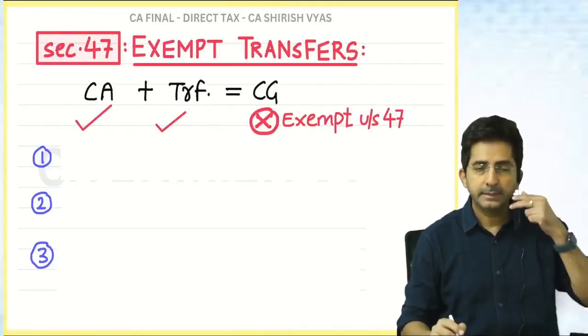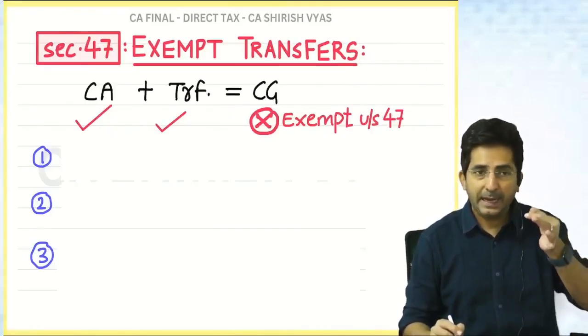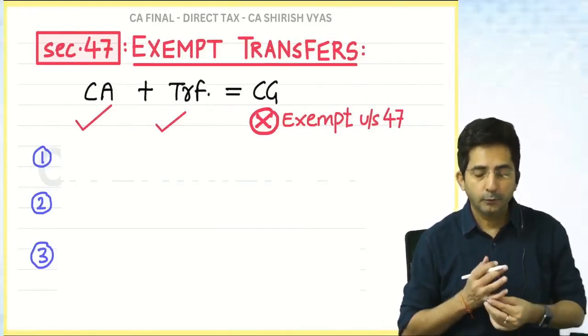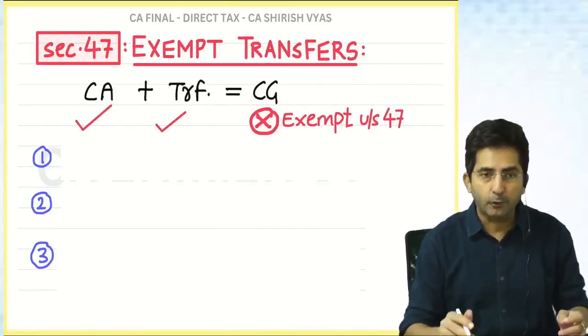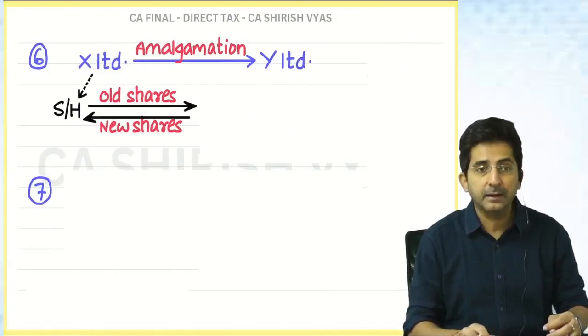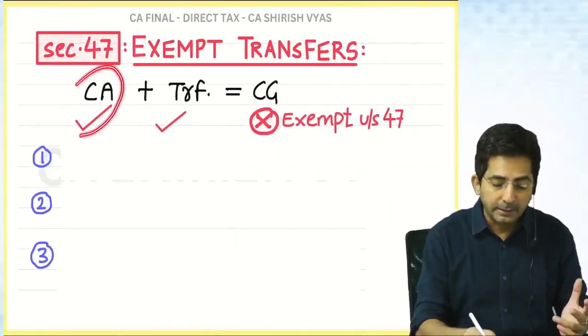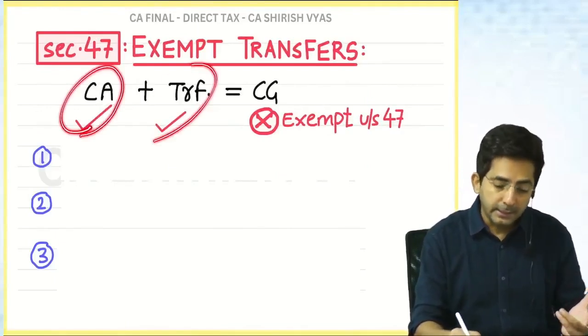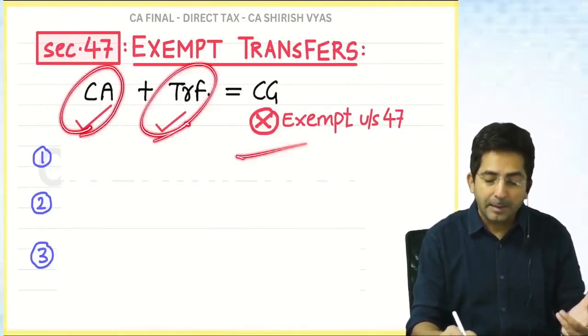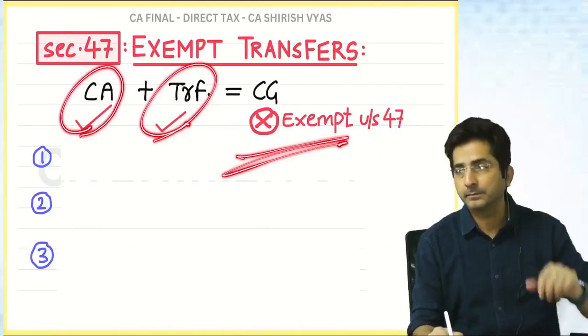Read. Section 47 is exempt transfers. In section 47, there are 7 transactions where you will find there is a capital asset, there is a transfer, still capital gains is not taxed.